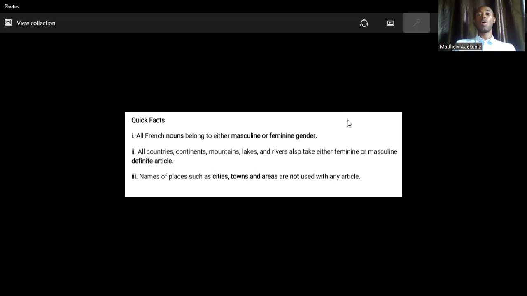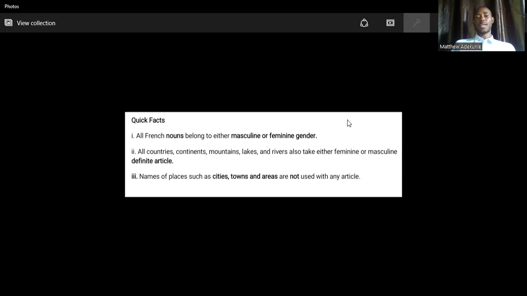Then the second one, all countries, continents, mountains, lakes, or rivers also take either a feminine or masculine definite article. There is a reason why we are saying definite article there, okay? All countries, for example, France, la France. Now, you remember, we noted definite article, we didn't say indefinite article, because you cannot say en France, right? So, la France. In English we would say France, but in French, there has to be an article, okay? So we say la France.